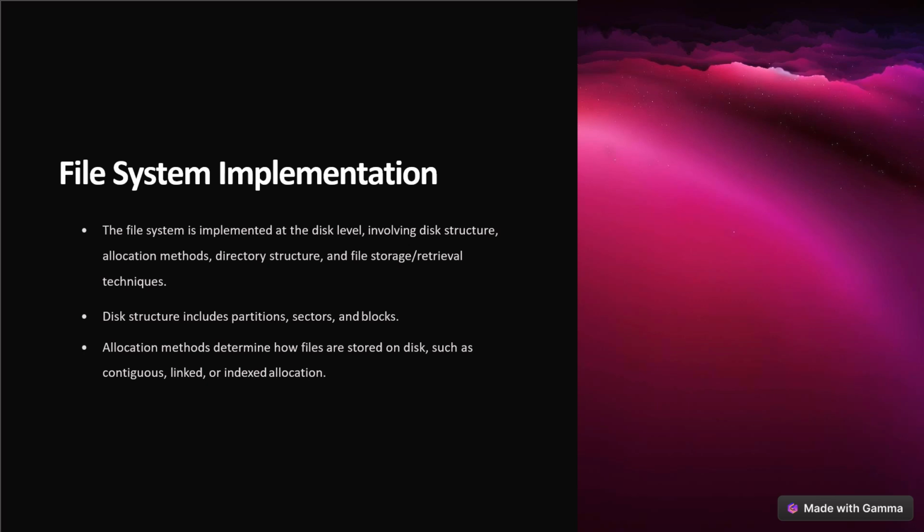Till now, we have discussed these data structures that are required to be present on a hard disk in order to implement these file systems. And these allocation methods determine how the files are stored on the disk, such as contiguous, linked, or index allocation.